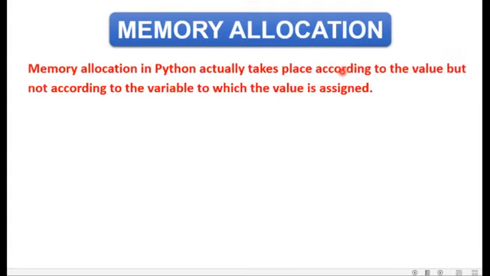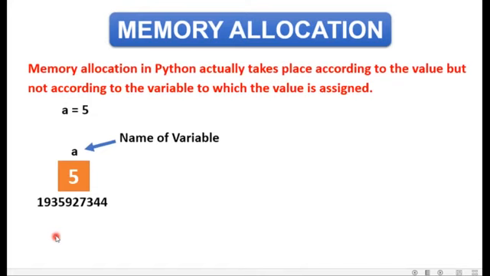But actually, memory allocation in Python takes place according to the value, not according to the variable. Let's take an example. If I say a is equal to 5, then memory will be allocated internally in this way. Here a is the name of my variable, the value is 5 which is assigned to variable a, and this is the memory address which is allocated to variable a, which is holding the value 5.